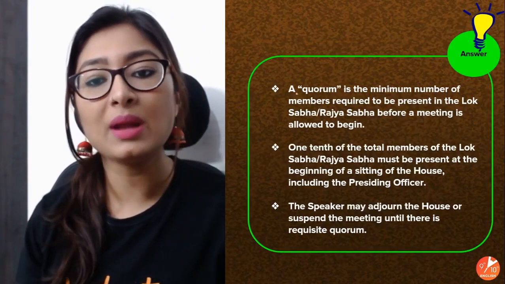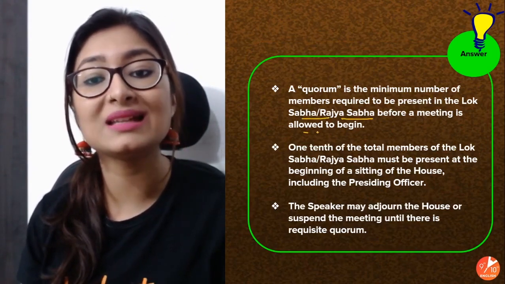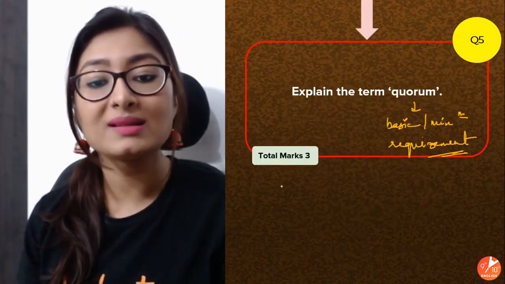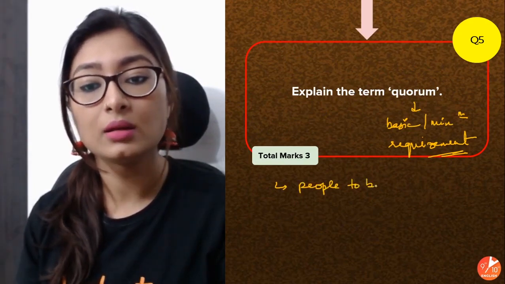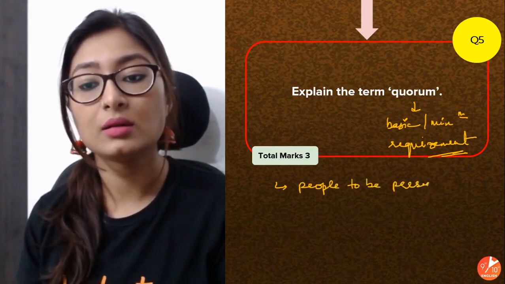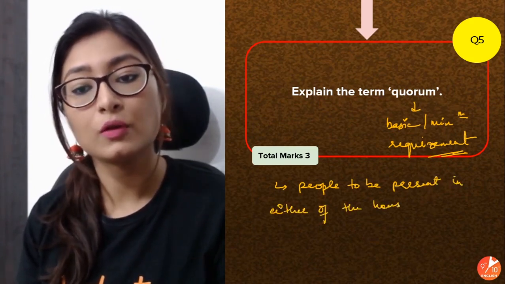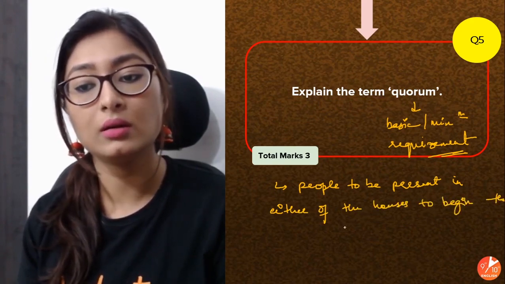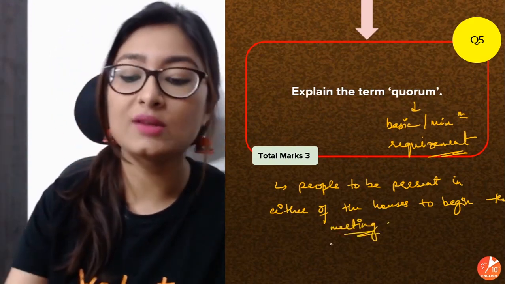So quorum is the minimum number of members required to be present in the Lok Sabha or Rajya Sabha before a meeting is allowed to begin, right? So as I told you, the minimum requirement. What is the minimum requirement of? People to be present in either of the houses to begin the meeting.